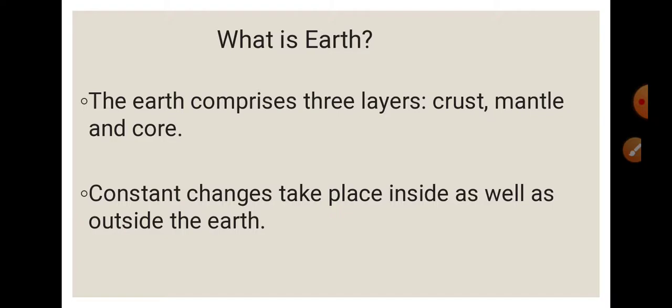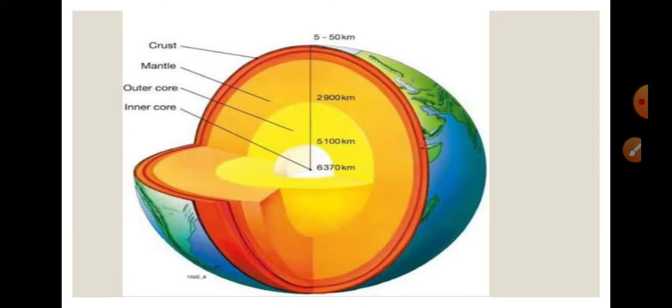So now we will understand about the layers of earth. The earth comprises three layers. What are they? Crust, mantle and core. Okay, look at the diagram. The outermost layer is crust. Then next is mantle and the outer core and inner core. You can look at the diagram.